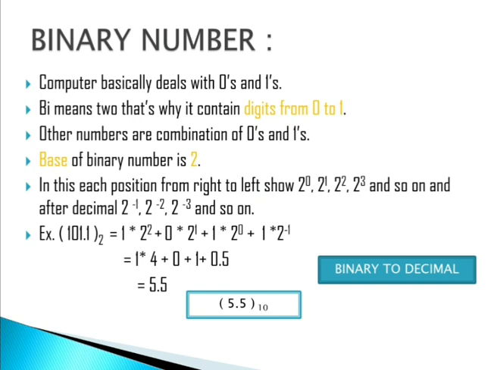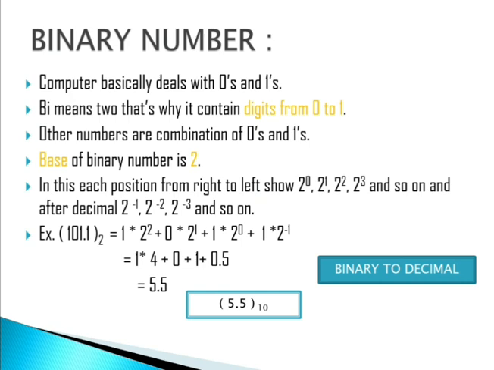See what I had written in the fifth point. Each position goes from right to left. Where? From the decimal point. From that position to the right side, we have to move 1, 0, 1, from right to left and so on.